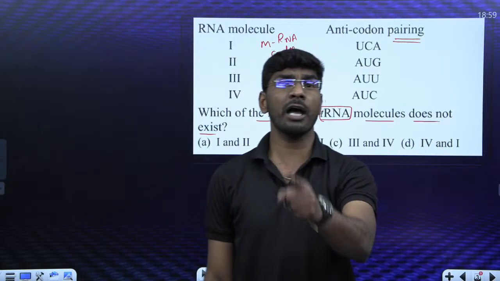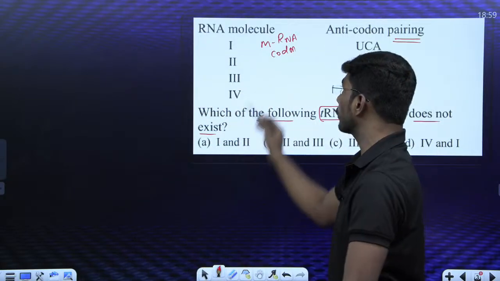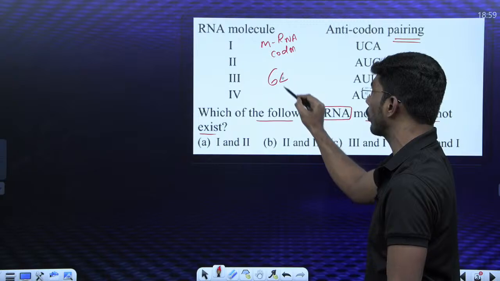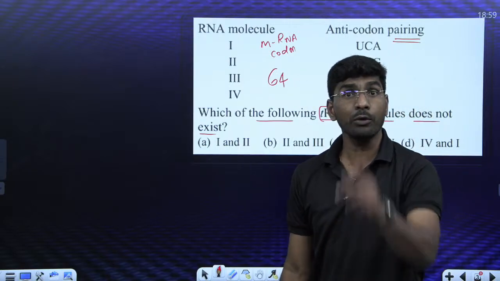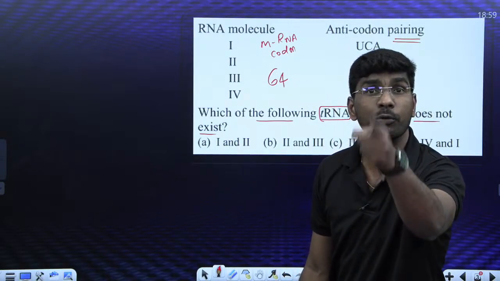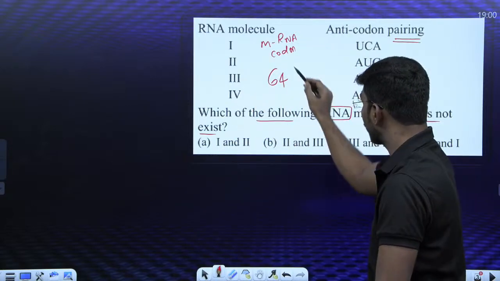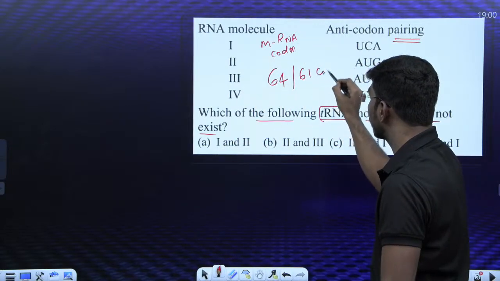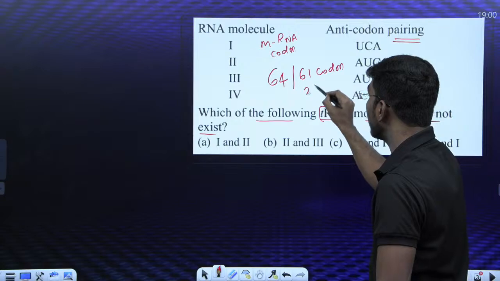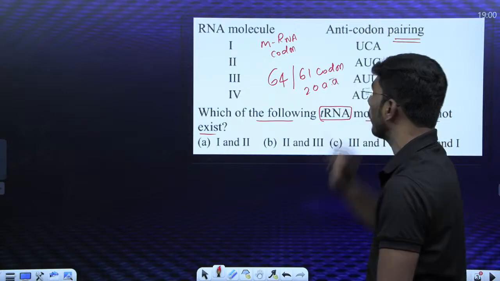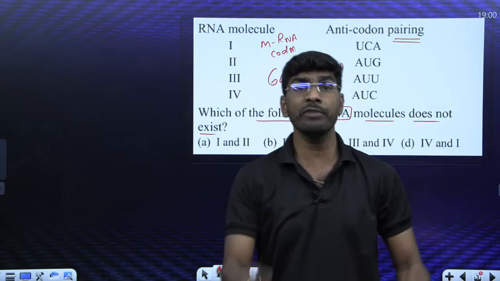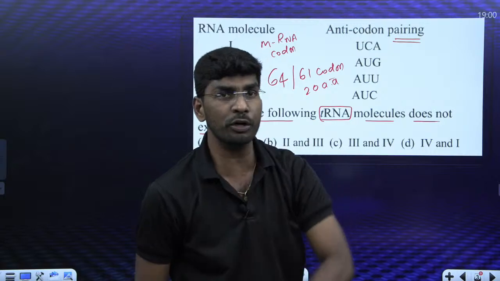Can any one of you tell me how many total codons there are? 64 codons are there, out of which 61 codons code for amino acids. How many amino acids? 20 amino acids, right? So 61 codons code for all 20 amino acids. What about the rest of 3? We know the rest of 3 are called stop codons. What are stop codons?